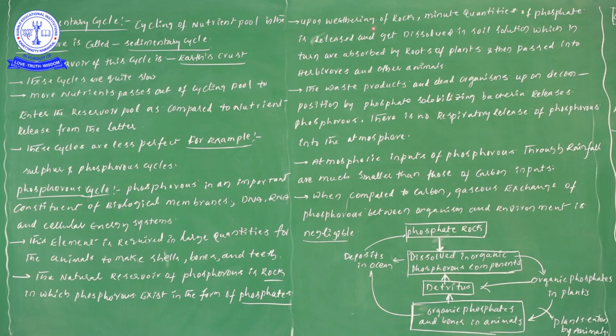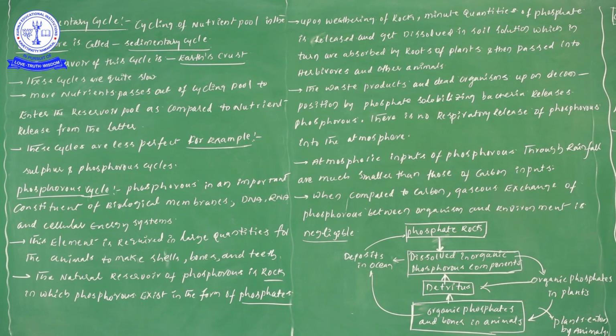In a previous video we have seen this. First, lichens invade the bare rocks. Due to the secretions of enzymes, small dissolution or decomposition of rocks takes place, and that is the process of weathering we have seen. Likewise, here the rocks dissolve by the process of weathering. So what is happening? Minute quantities of phosphate are released.